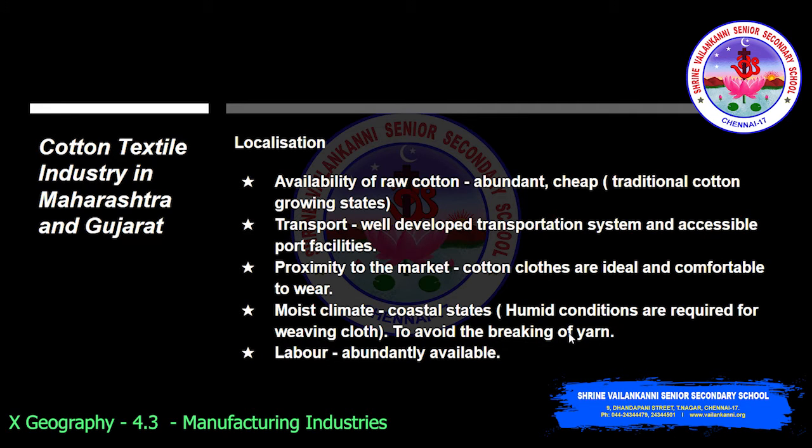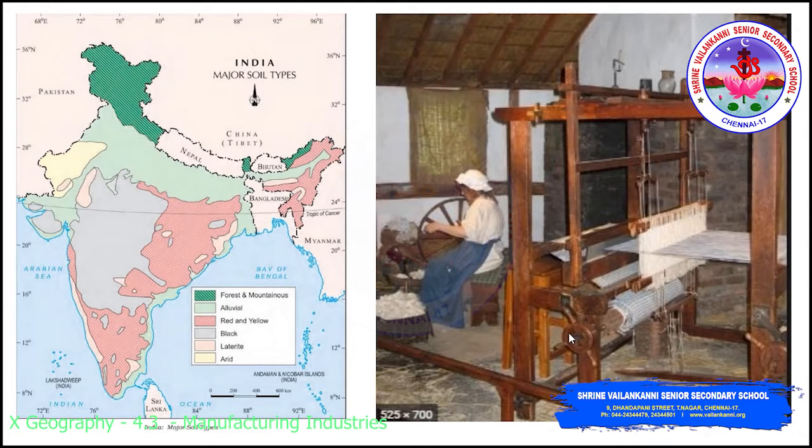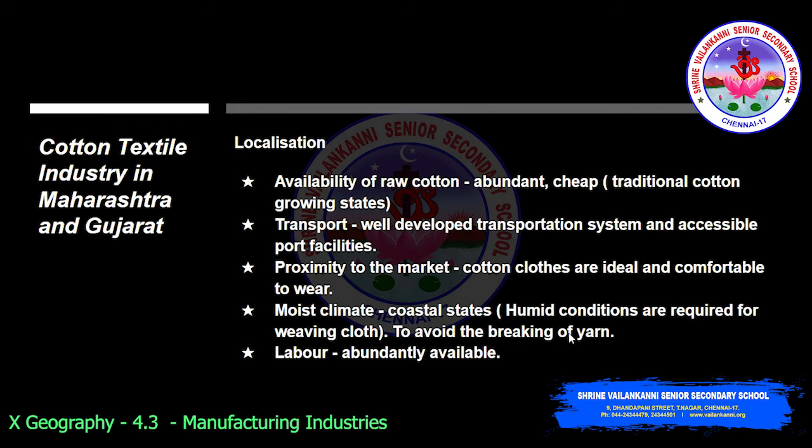This cotton textile industry is concentrated in the cotton growing belts of Maharashtra and Gujarat. So we are going to see the reason why it is localized in these states. First and foremost, it's the availability of raw cotton. These states are rich in black soil, which is also known as the black cotton soil. Actually, there will be a lot of raw cotton, because it is a traditional cotton growing state. So it will be abundant and also it will be cheap.